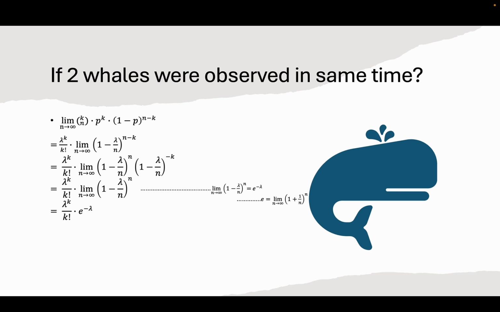This equals lambda to the power of k over k factorial times e to the power of minus lambda, which equals lambda to the power of k times e to the power of minus lambda over k factorial.